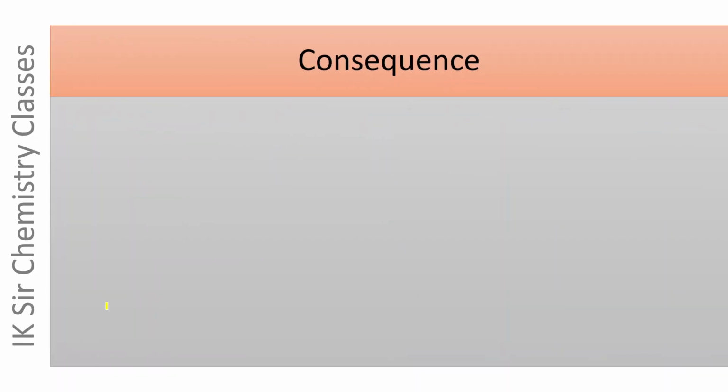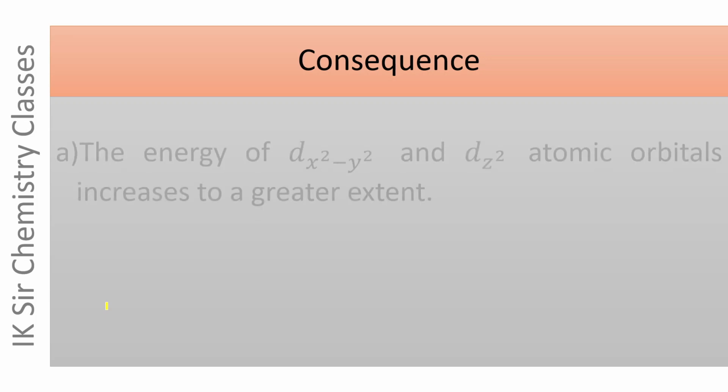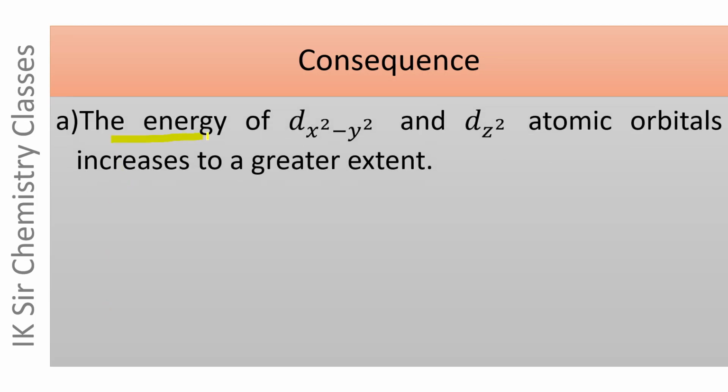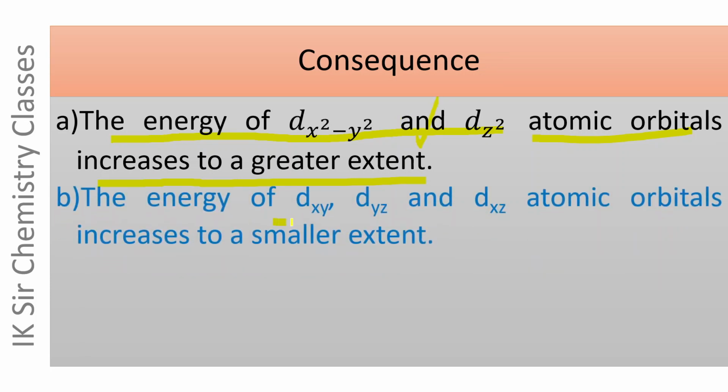And what is the consequence of this phenomenon? The energy of dx square minus y square and dz square atomic orbitals increases to a greater extent because the electrons of these d atomic orbitals are repelled to a greater extent. The energy of dxy, dyz and dxz atomic orbitals increases to a smaller extent because their electrons are repelled by ligands to a smaller extent.